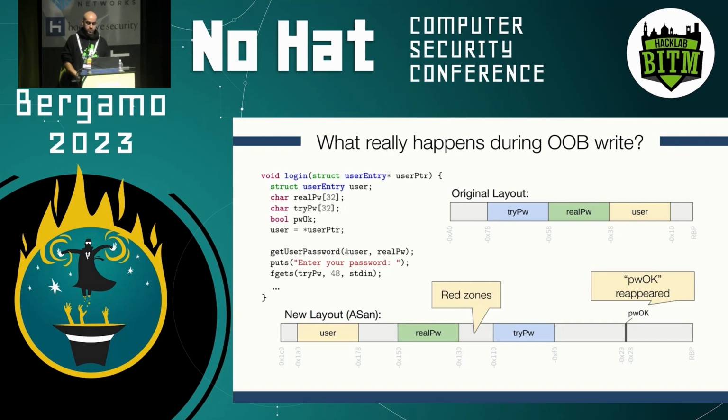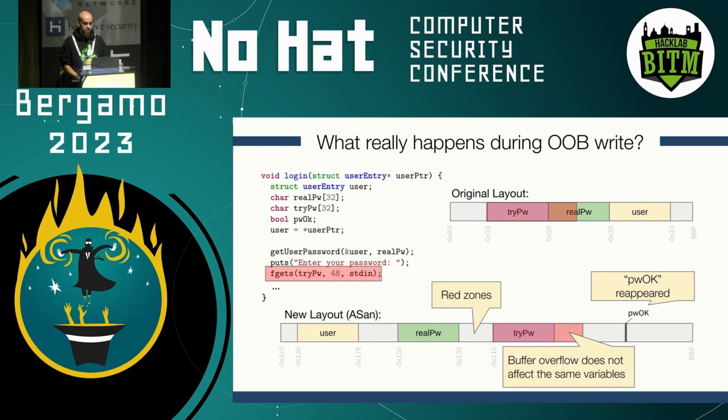So the message here is that if we now try to characterize out-of-bound write vulnerabilities using these heavy instrumentation-based approaches, we will get non-valid insights. In this example, we see that this buffer overflow does not affect the same variable as in the original layout. So essentially, we obtain artificial insights that do not hold in real-world deployments.